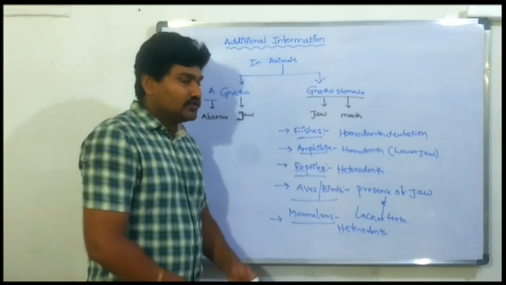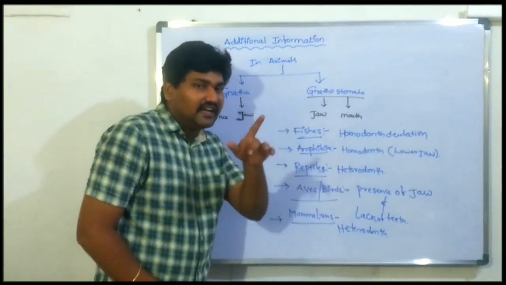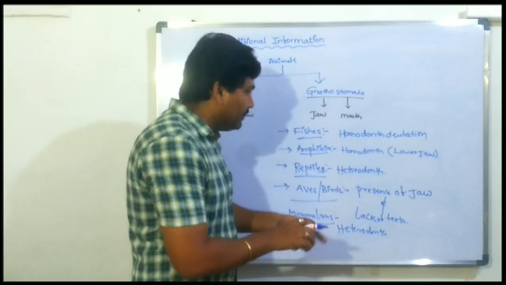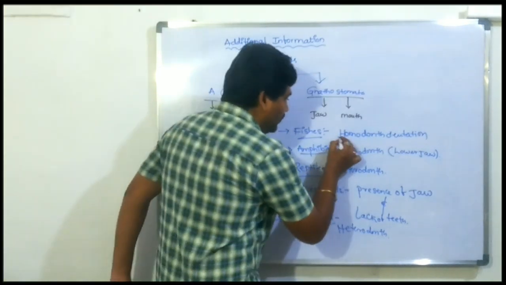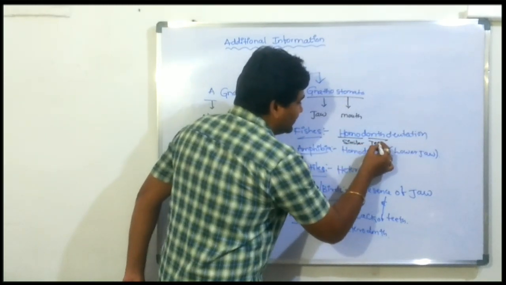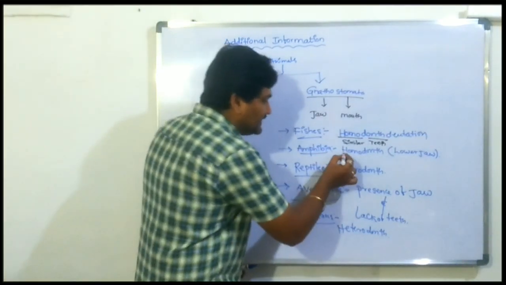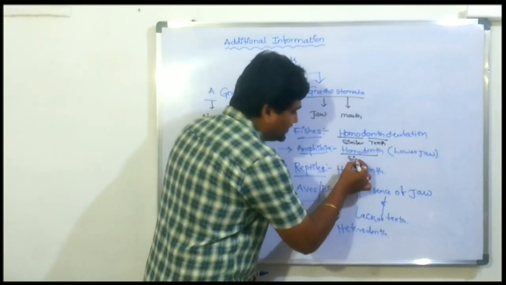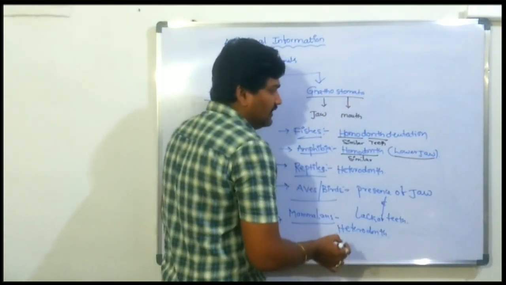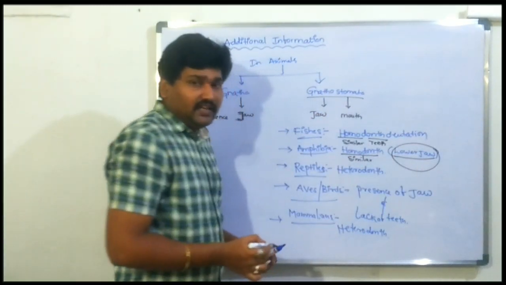In fishes, there is homodont dentation. Homo means similar, and dont means teeth, so similar teeth are present. Next, amphibians again have similar teeth, but lack teeth in the lower jaw.